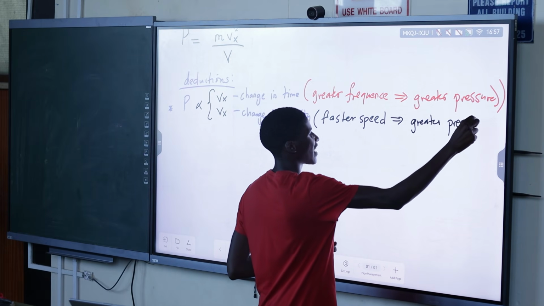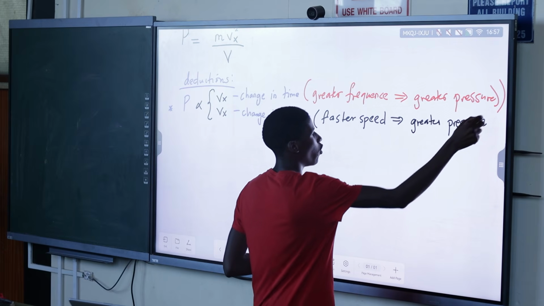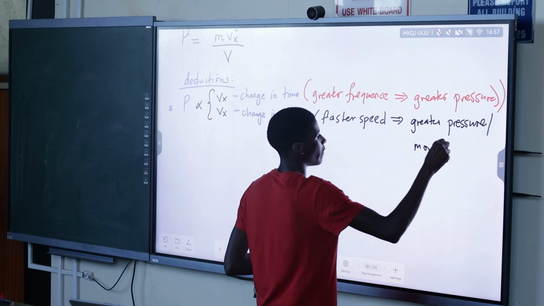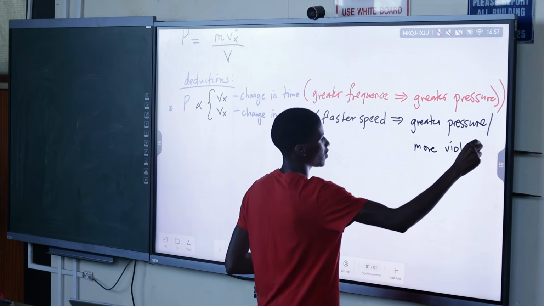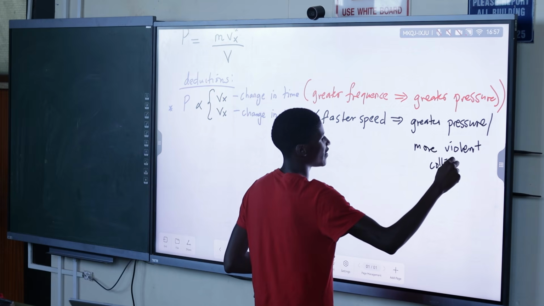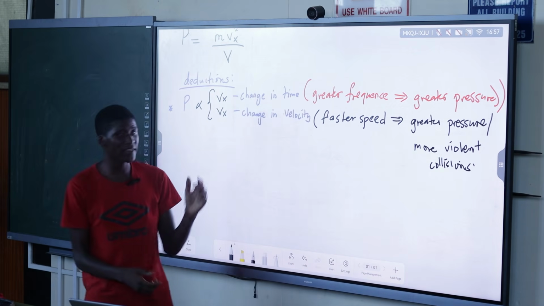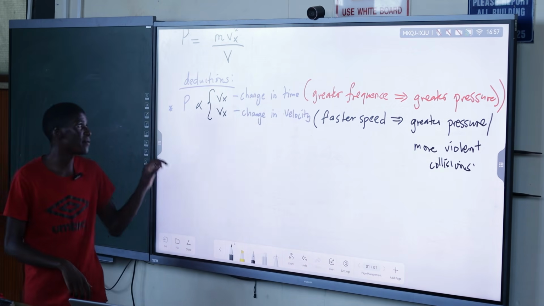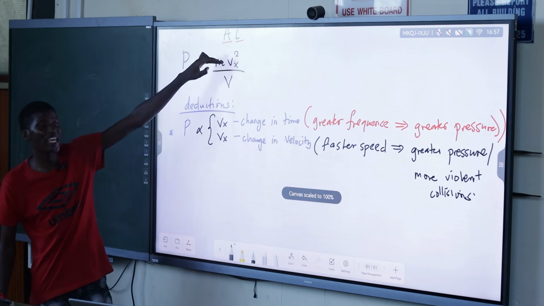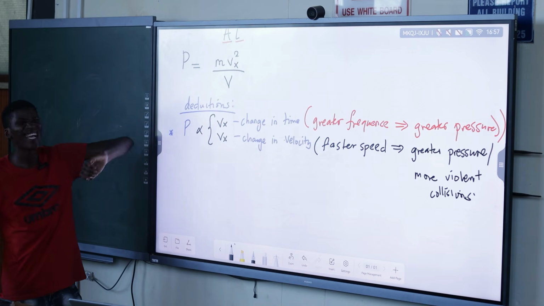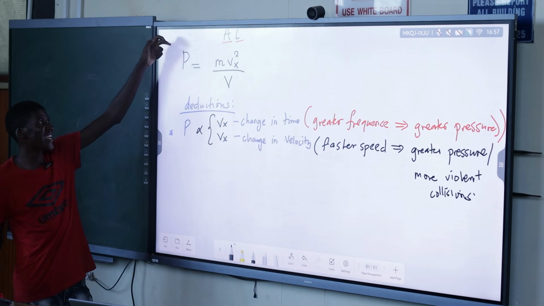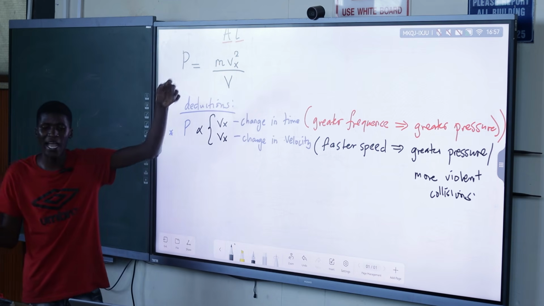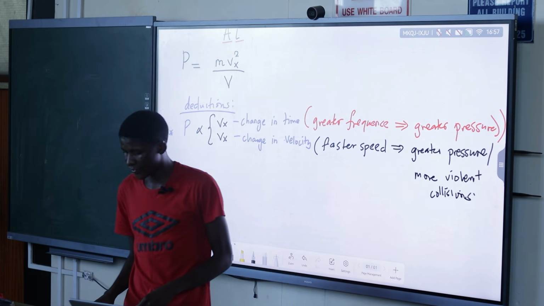Same explanation: greater pressure or more violent collisions. So this is the interpretation. These are two mathematical deductions that we can make from the factors, pressure and Vx, that are directly proportional. There's not really a need to compare P and V for now. We are only focusing on these two.